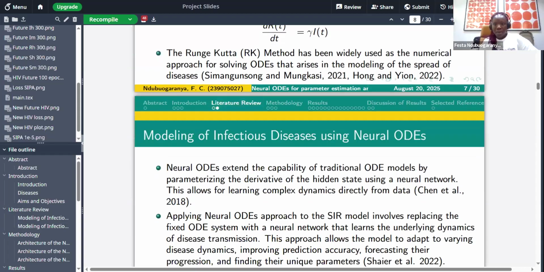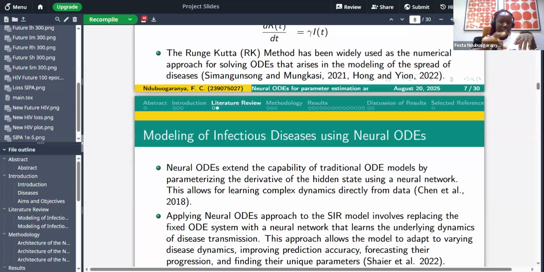The dashed line shows the prediction, that means what the network predicted after learning from the actual data. The solid line is what the real-time data looks like, which we simulated using the fourth order Runge-Kutta method. After the network learns from this data, it was able to predict what we have in the dashed line.